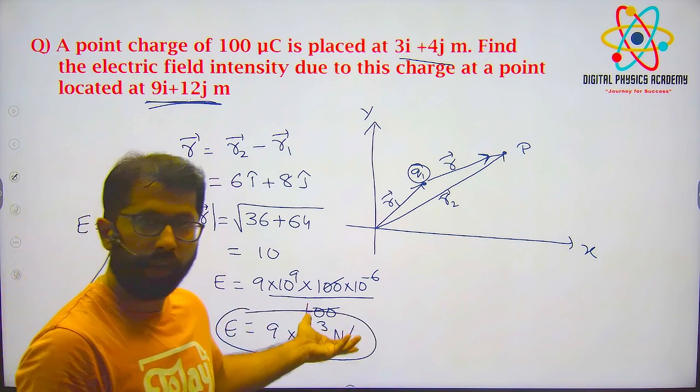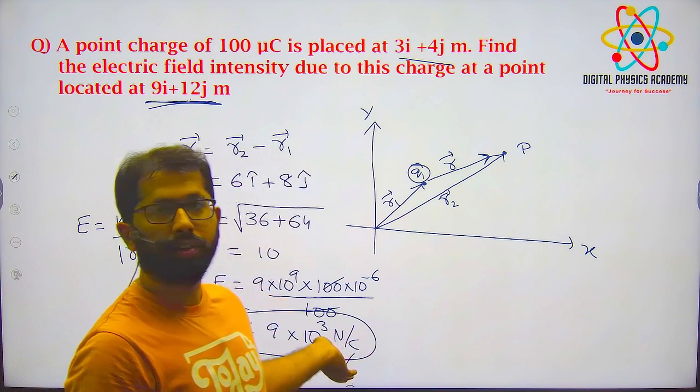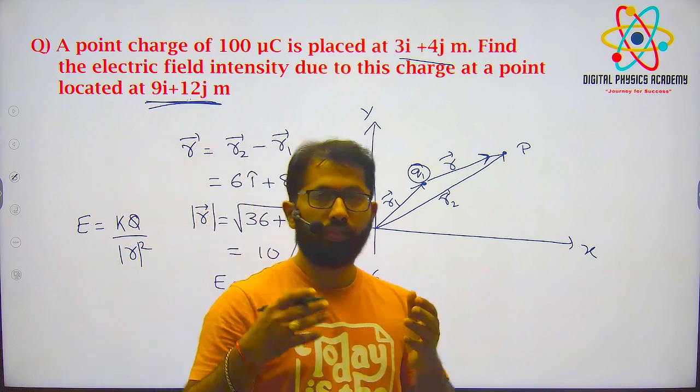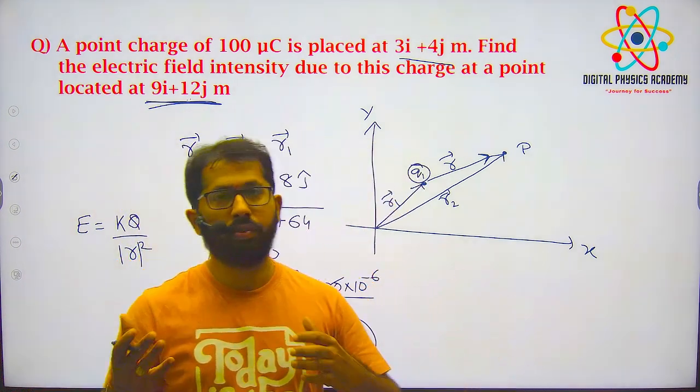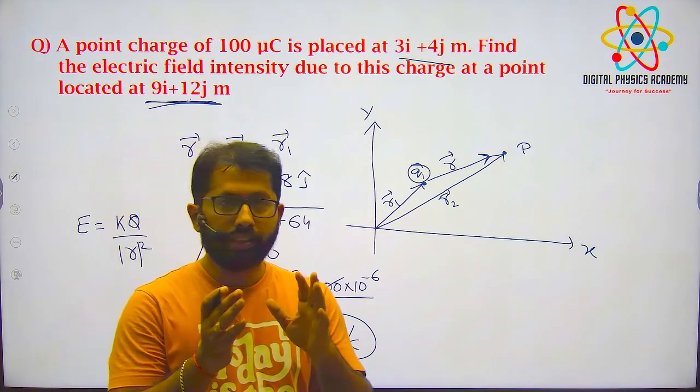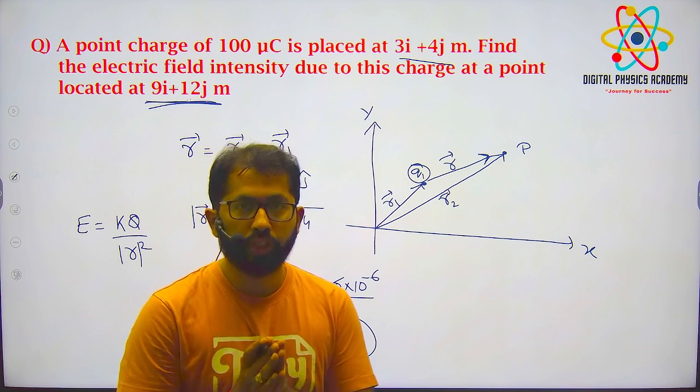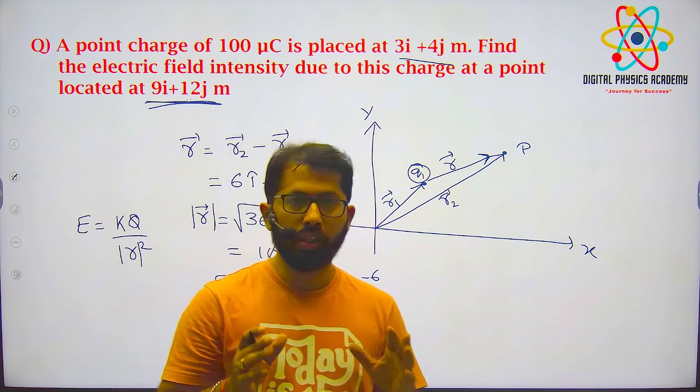So they have given options in scalar form. That's why we converted it into scalar form. Okay. So based on the options, we can see whether it is in scalar form or vector form, and we can solve. Okay. So this is part 1. Part 2 we will talk about superposition principles and various numericals we are doing.